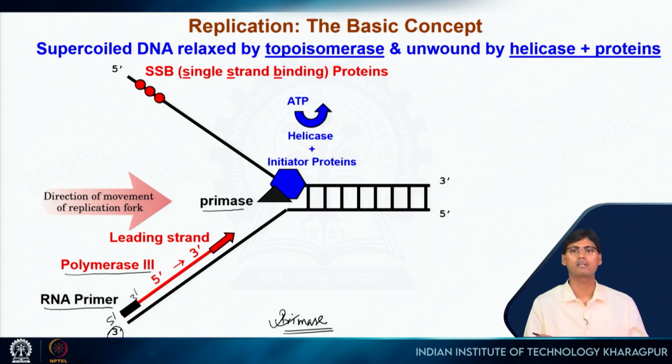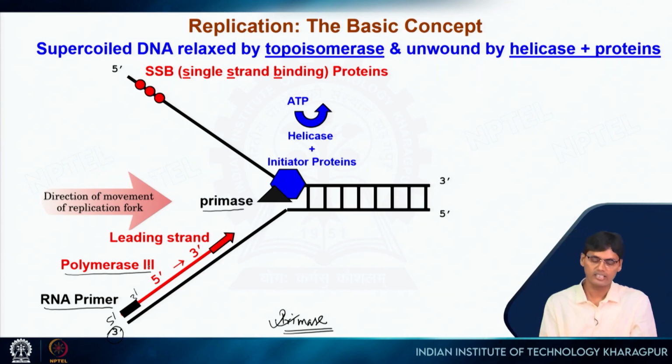Most of them are named based on their sequential discovery, but it's okay if we just mention DNA polymerase. DNA polymerase will extend this in the 5' to 3' direction, and it is synthesizing this strand, which is going steadily in this direction, and this strand is called the leading strand, as you can see here.